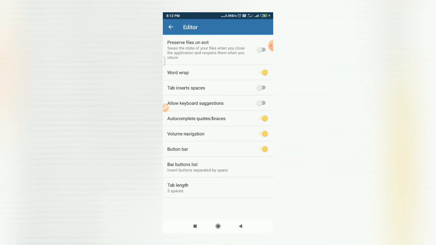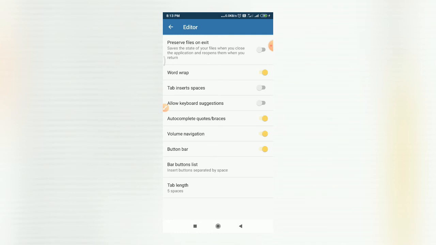Then word wrap. Whenever, while typing, you reach the end of the screen, it will automatically continue to the next line. Then tab insert spaces. If you enable this, your tab key will insert spaces. The next option you have is allow keyboard suggestion. If you enable this, it will allow different keyboard suggestions while typing your code.